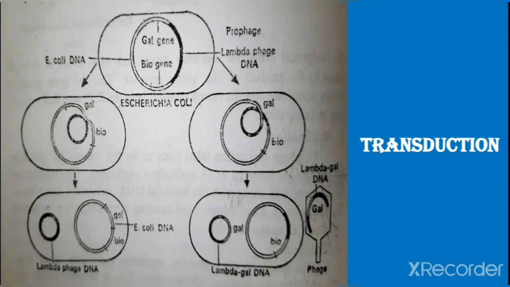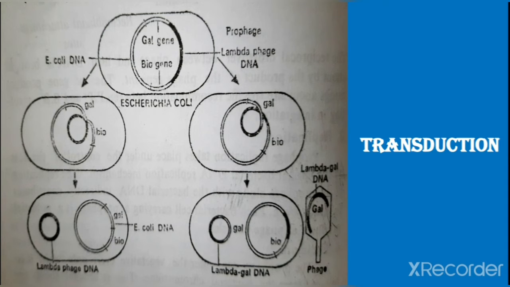Transduction is a result of a mistake made during excision. The bacterial bio or gal gene is included in the progeny phage genome. The frequency of such occurrences is about once in a million. Since the phage capsid can accommodate only a limited amount of DNA, a part of the phage DNA is left out. This produces a chromosome which is deficient in some phage genes, so the phage can hence be inactive.